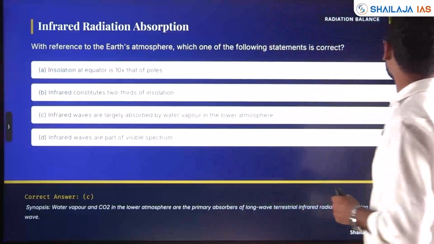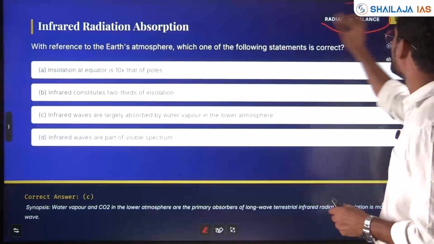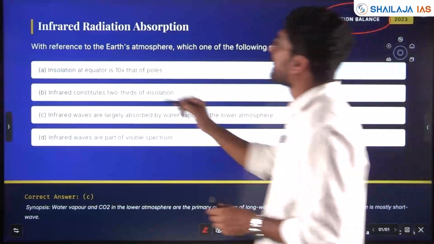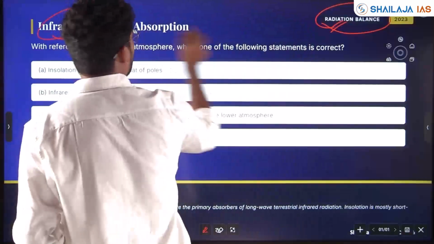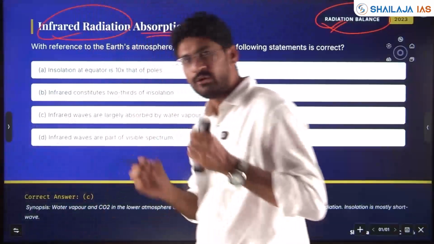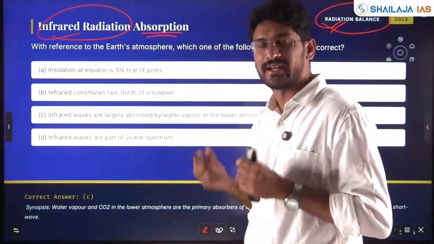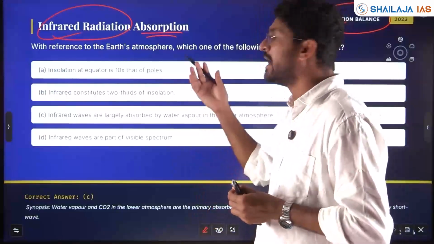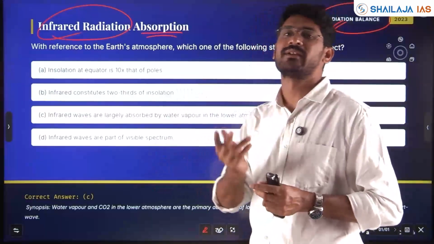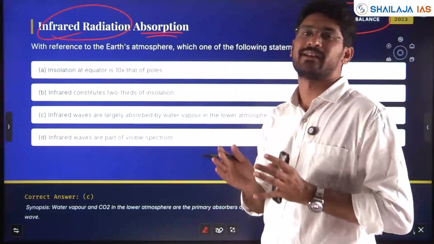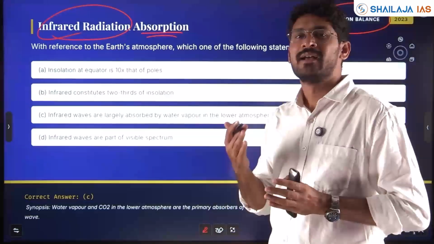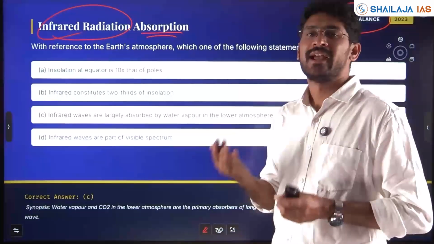Next, again with respect to heat balance and heat radiation, infrared radiation, again asked in 23, my friends. See, do themes get repeated? Yes. Concepts, if you have clarity, you can answer, because the question he might twist, he might change, but concepts are the same. If you have understood it, you can answer any type of question the examiner frames.